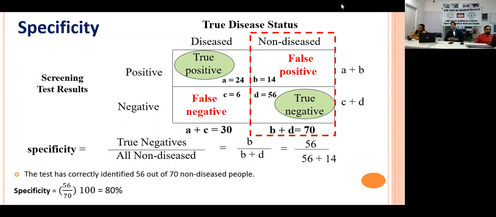That is why the sensitivity and specificity data usually come from the test developer, who has the database of all the diseased people and the data of all the non-diseased people. They tell you the sensitivity and specificity of the test. But when we go into the clinical setup, we do not have that database.